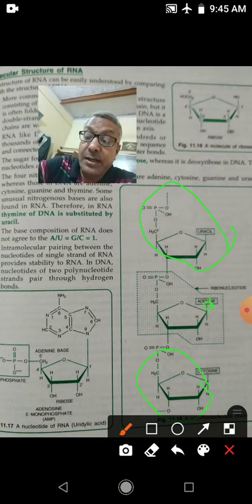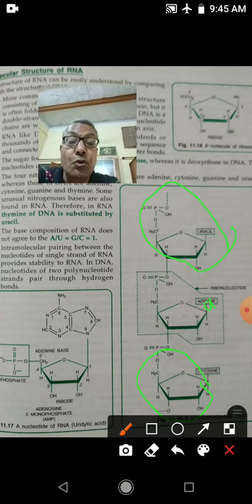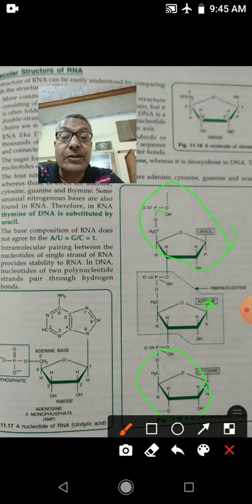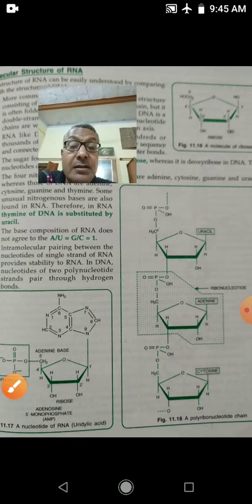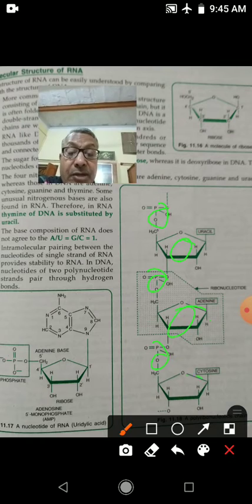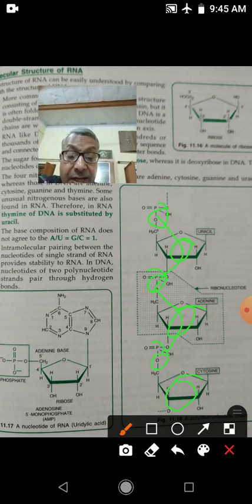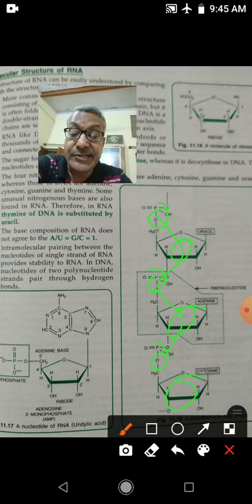The backbone of RNA is made up of alternate pentose and phosphate groups. So this is the phosphate group, see, this is the phosphate group, and then pentose sugar. Again phosphate, pentose sugar, phosphate, pentose sugar. So like this it will form the backbone of the nucleic acid.